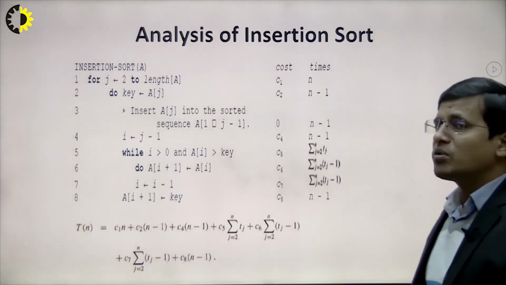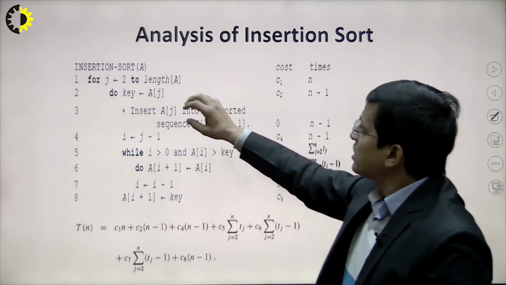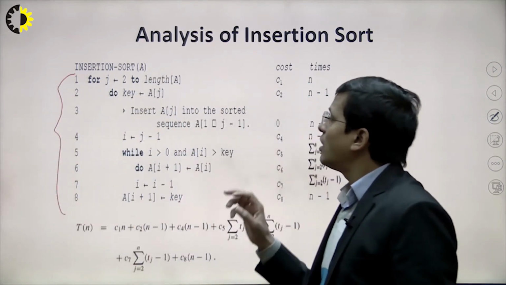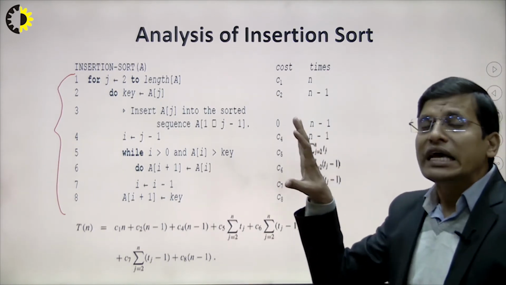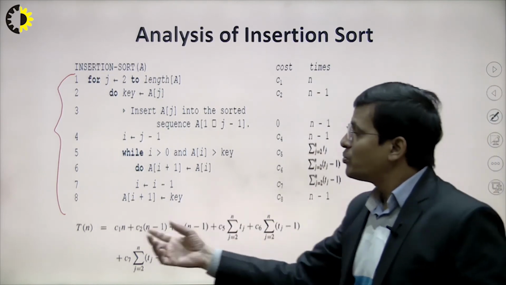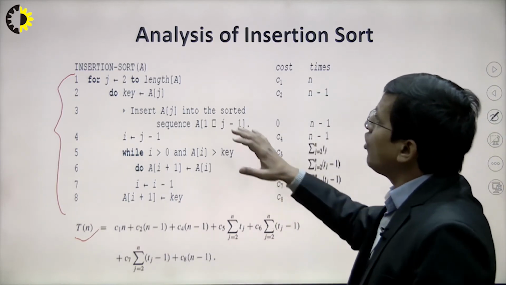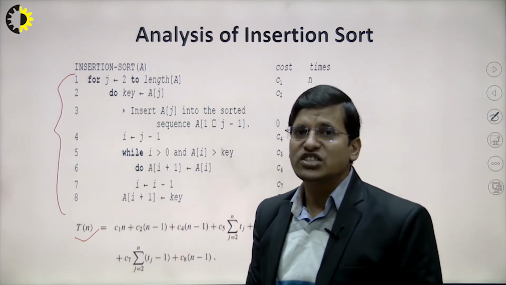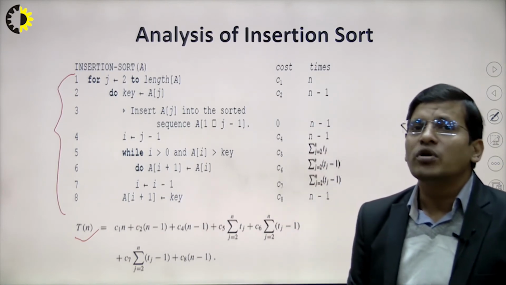Now we'll see how we can find out the complexity. These are the pseudocode we have already discussed. Now we see how to find the worst case complexity of this algorithm, because this is the initial algorithm by which we can understand the process of computing the worst case complexity of any algorithm. All the steps are statements, and the statement content is stored in memory, so it takes some cost, that will be constant.